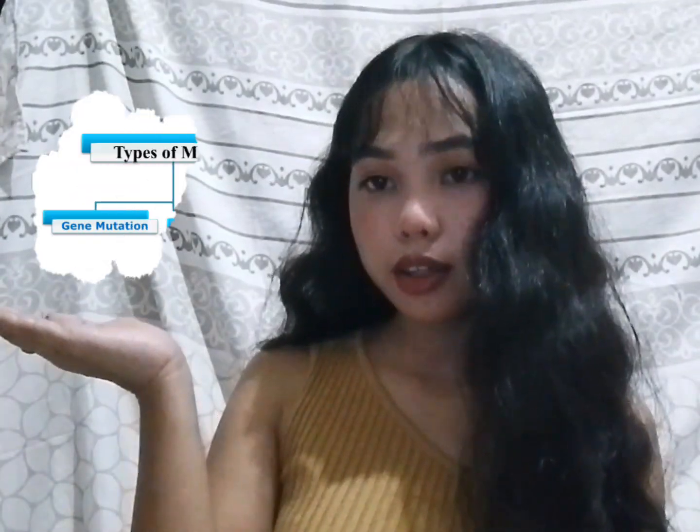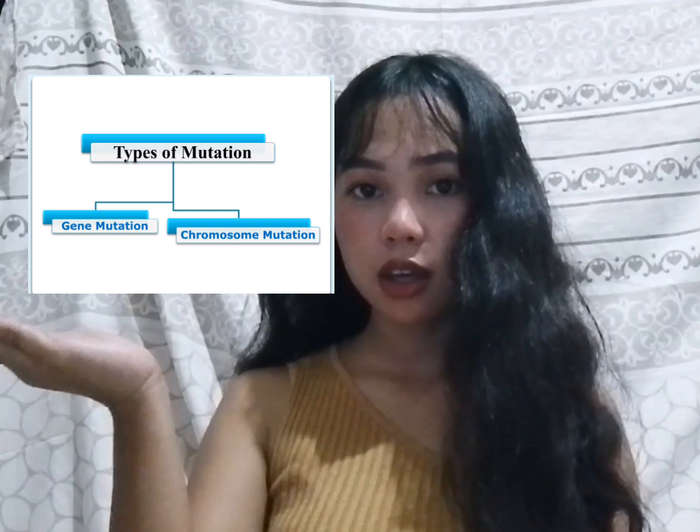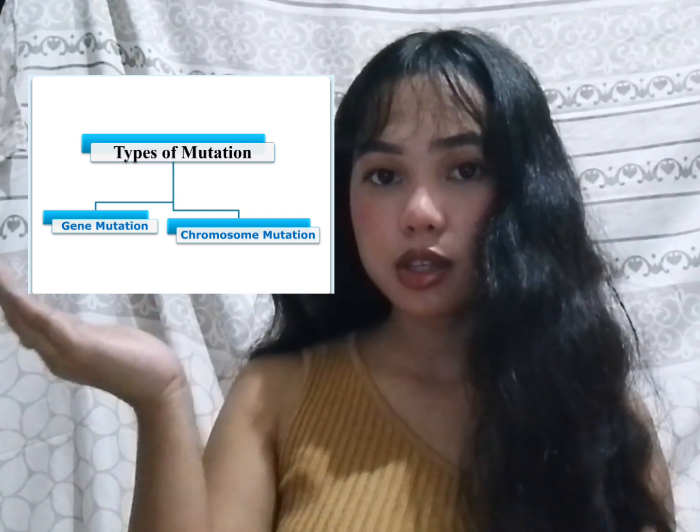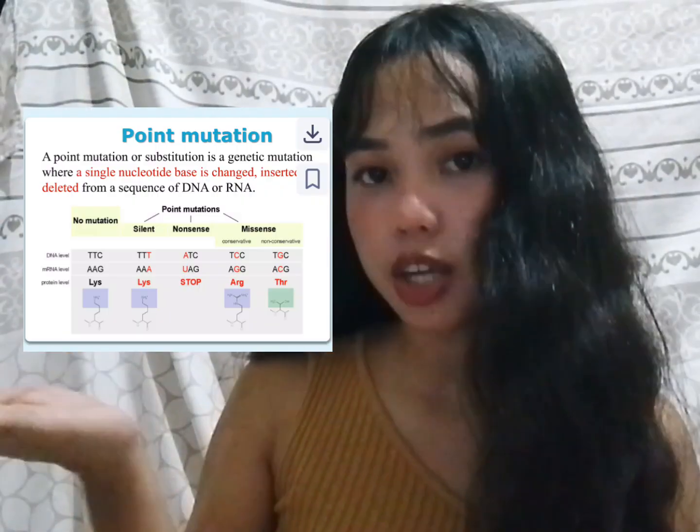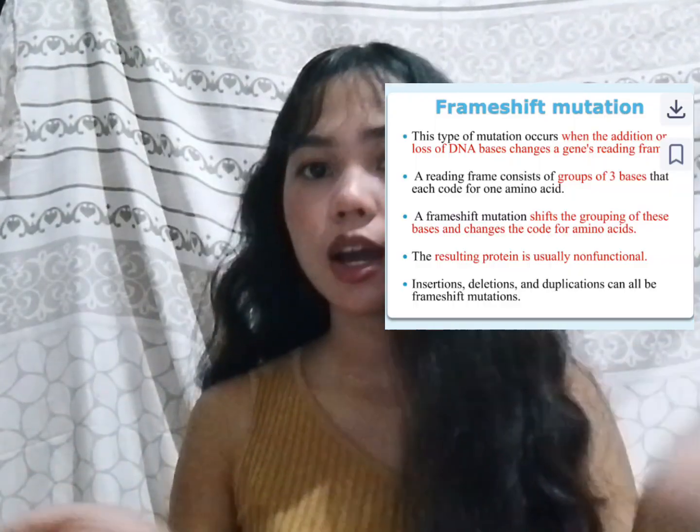On the other side, let's talk about the two types of mutation. The two types of mutations are the gene mutation and the chromosome mutation. Let's talk first about the gene mutation. There are also two categories of gene mutation, the point mutation and the frameshift mutation.